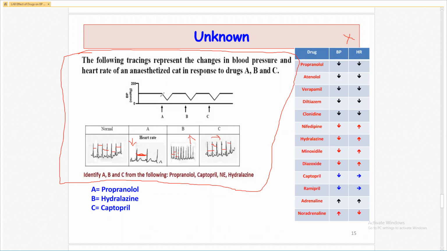Now A drug decreases the blood pressure, B drug decreases the blood pressure, C drug decreases the blood pressure. So out of four, only noradrenaline increases the blood pressure. So it means that noradrenaline is not the answer. So which drug decreases the heart rate? Propranolol. So A is propranolol. B is hydralazine.